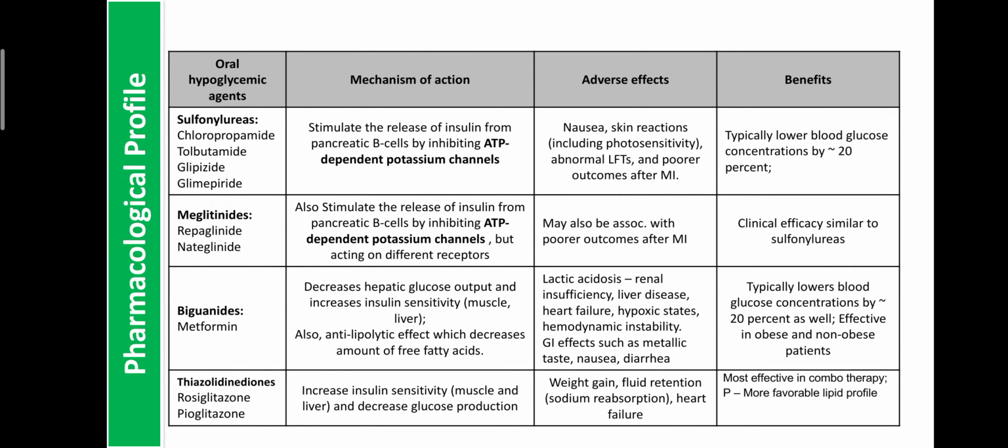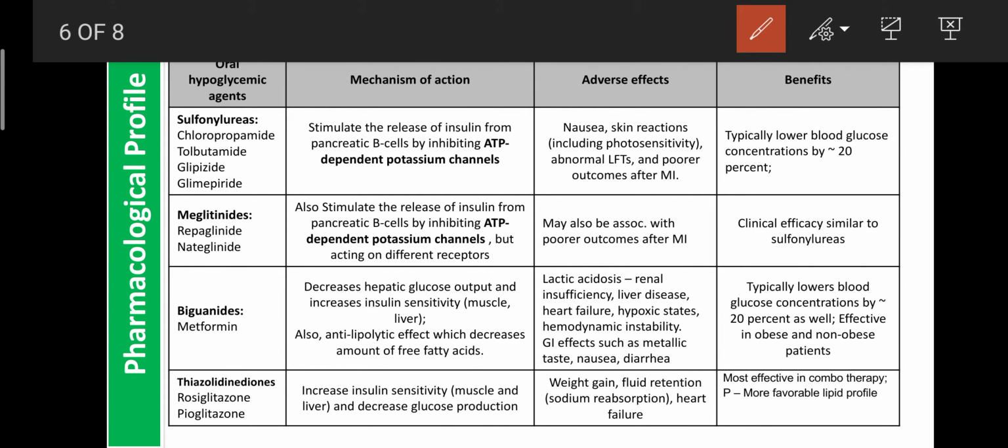The first category of drugs is the sulfonylureas: chlorpropamide, tolbutamide, glipizide, glimepiride. Their mechanism is that they stimulate insulin release from the pancreatic beta cell by inhibiting the ATP dependent potassium channel. These channels are present in the beta cells.